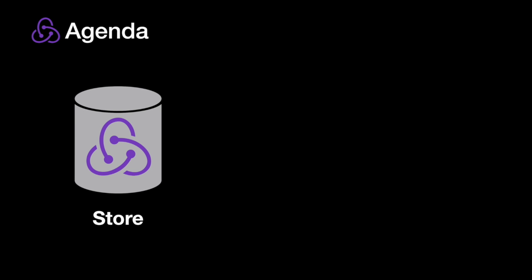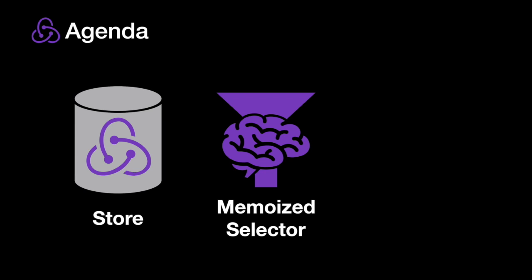All right, let's look at the agenda. So first thing we're going to look at is implementing the Redux store. Now, for basic applications, this should be all you need. But as our applications get larger, we use some extra tools that a lot of these open source frameworks provide us that allow us to build production applications. The first one we're going to look at is memoized selectors. Memoized selectors are going to allow us to store just the minimum state in our store and then derive data from it that is specific to our component, so our state isn't bogged down by all this component-specific data. We're going to memoize it, which is going to have performance gains.